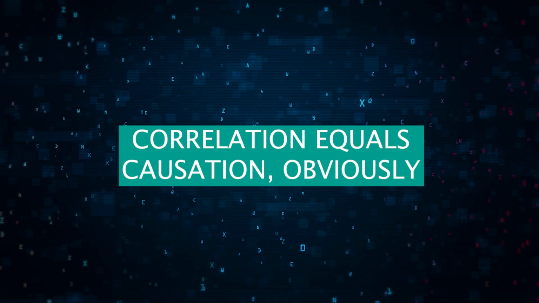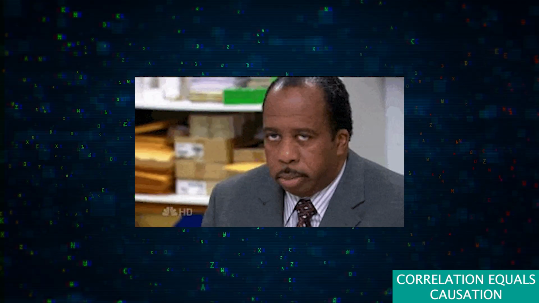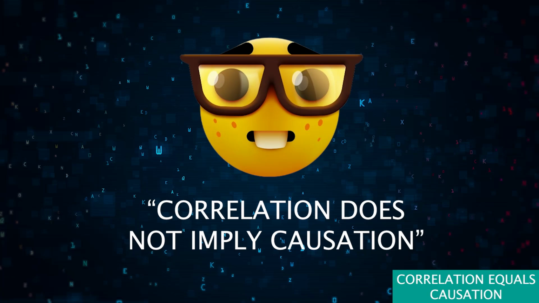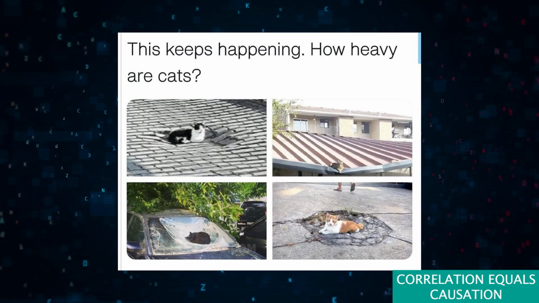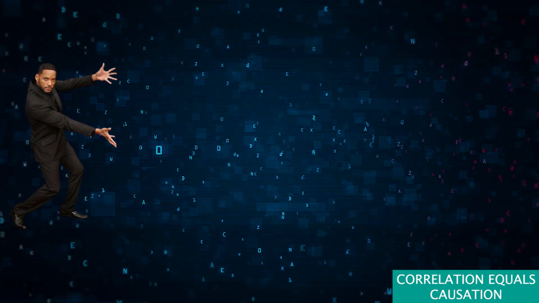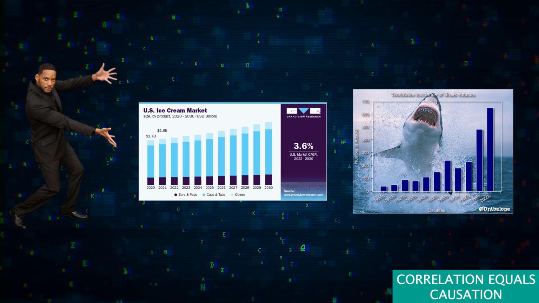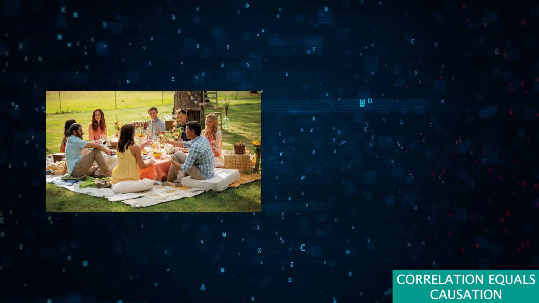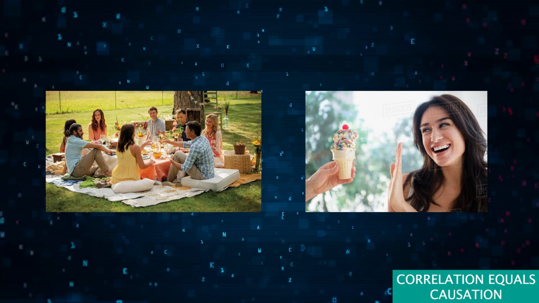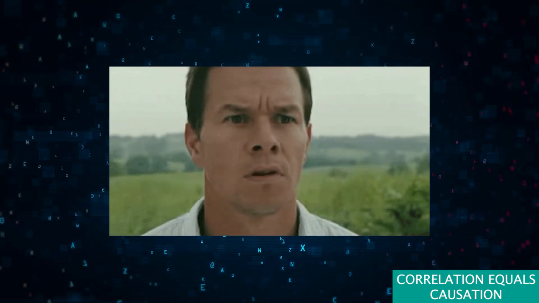Correlation equals causation, obviously. Forget the naysayers who drone on about correlation does not imply causation. In our world, if two things happen together, one clearly caused the other. Present findings like, as ice cream sales increase, so do shark attacks. Therefore, eating ice cream causes shark attacks. Watch as your colleagues avoid the dessert table at the next company picnic, pondering your profound insights.